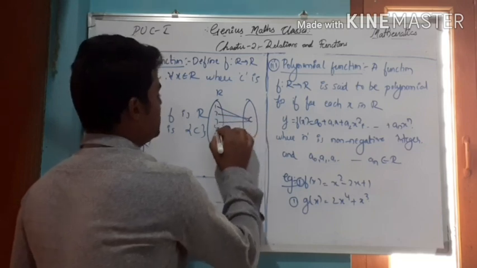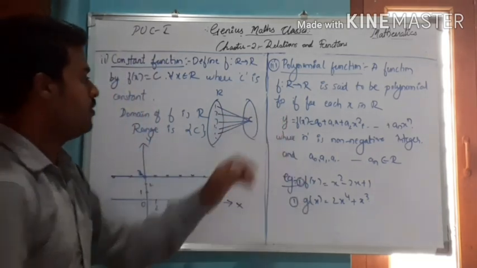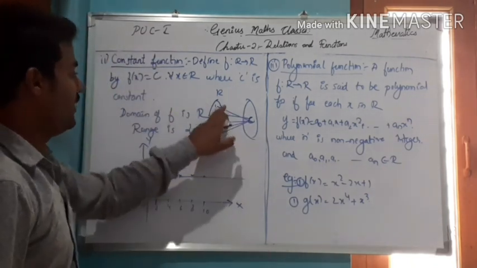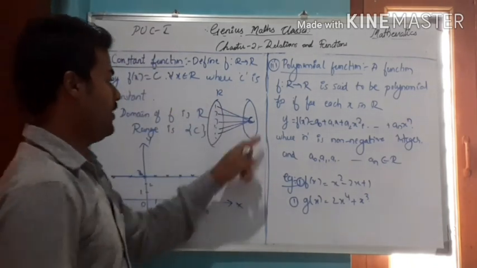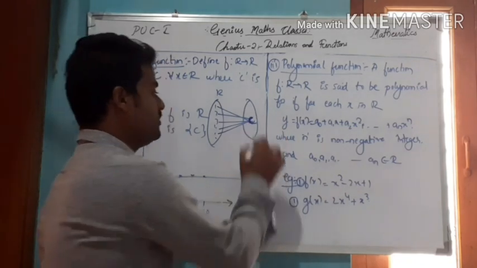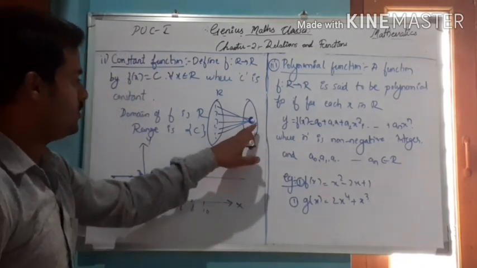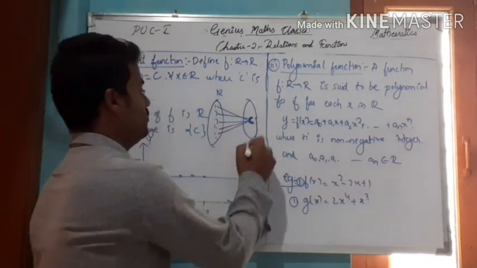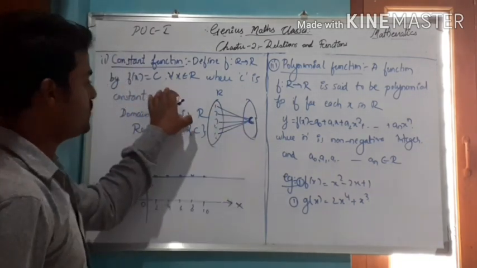All the elements in the set are mapping to only one image. All the elements in the set are mapping to only the element c. This is only one image for all the elements. Okay, so this is called a constant function.